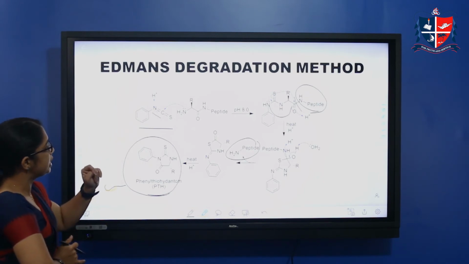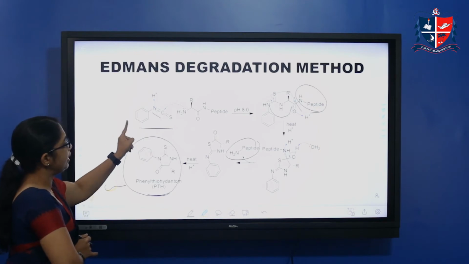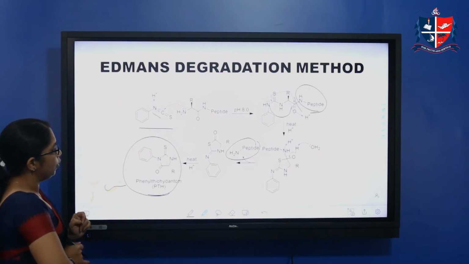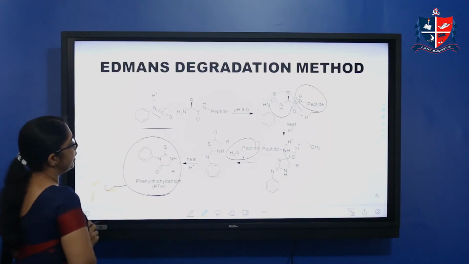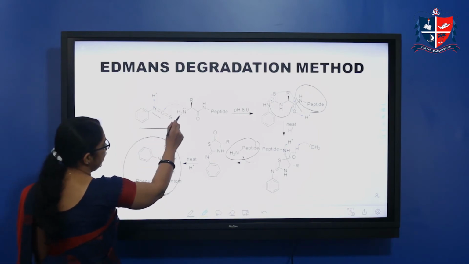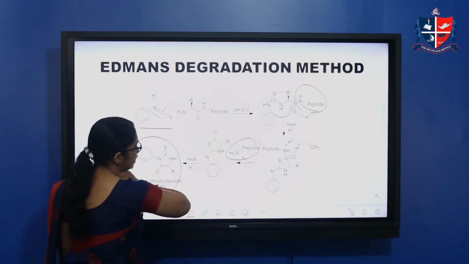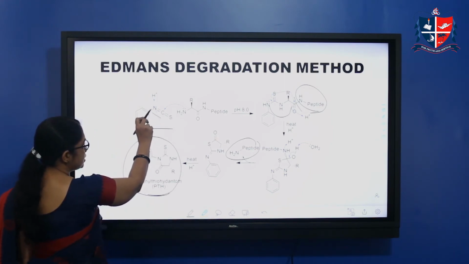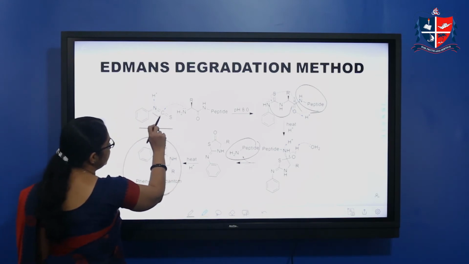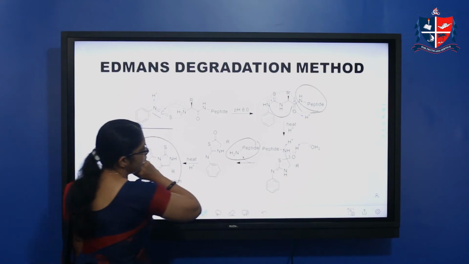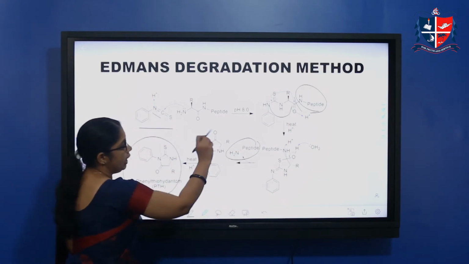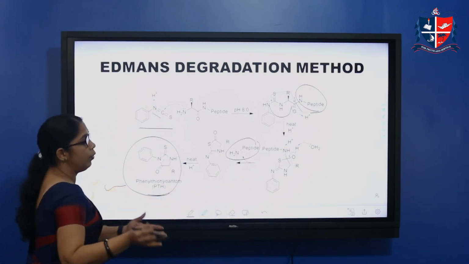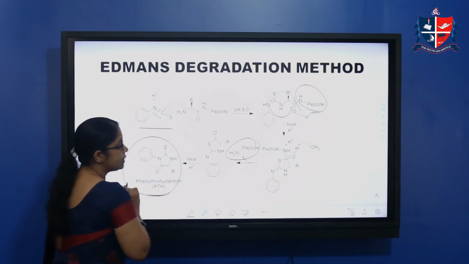In Edman's degradation method, we are using phenyl isothiocyanate as a reagent. This reagent reacts with the protein across this C double bond N and the NH2 nitrogen. In the presence of base, at pH 8, the reaction goes on, and this hydrogen will go with this nitrogen, and the remaining NH will add to this carbon, and we get this product. This on hydrolysis eliminates a cyclic product by eliminating a molecule of water, and the remaining we get is an oligopeptide.